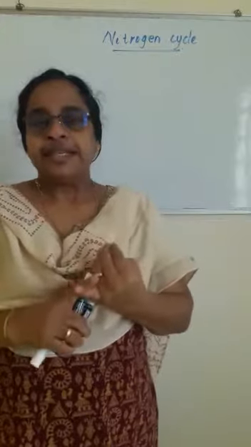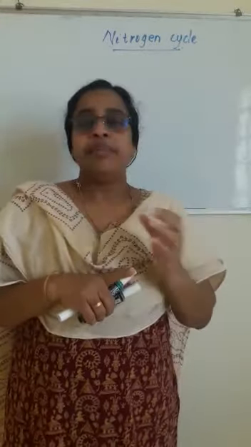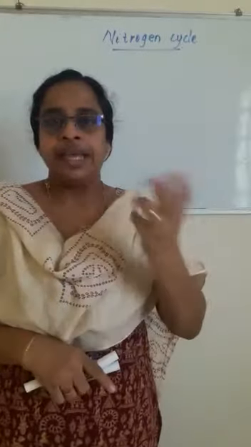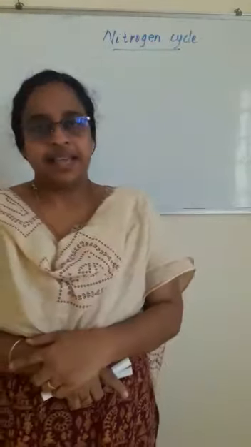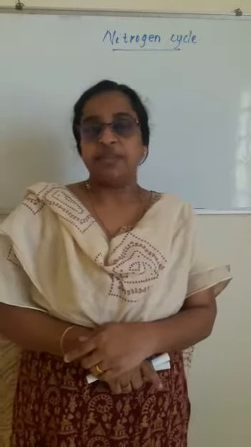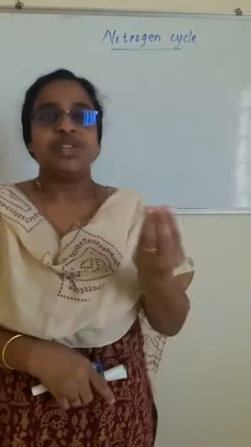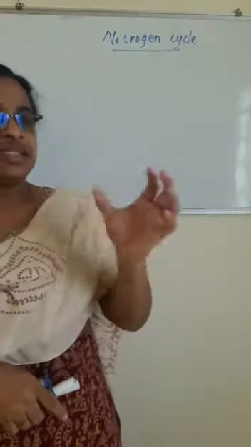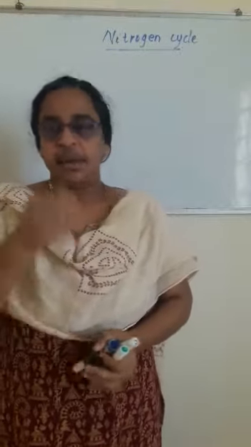You know that nitrogen is the most abundant gas in the air. About 78% of the air is composed of nitrogen and only 21% is oxygen, and the other 1% is other elements or gases. Okay.